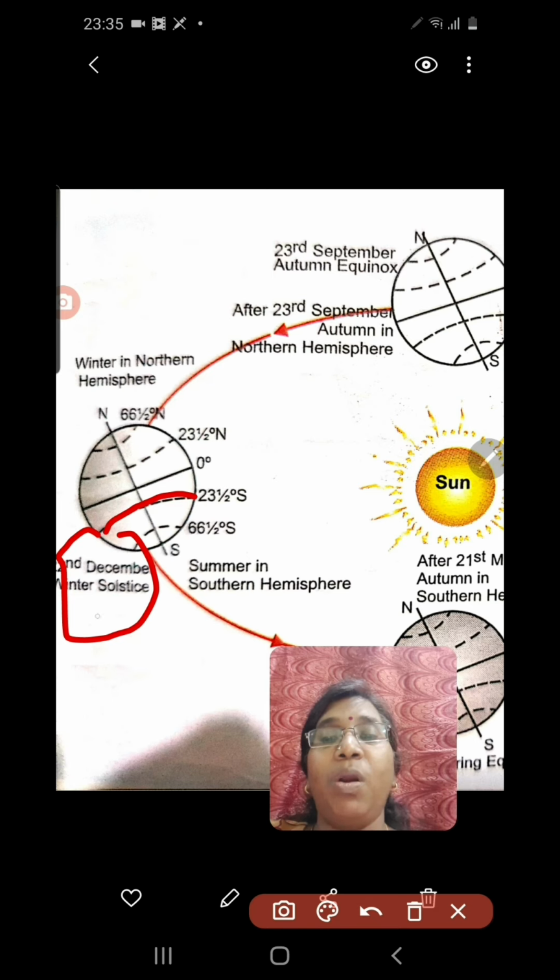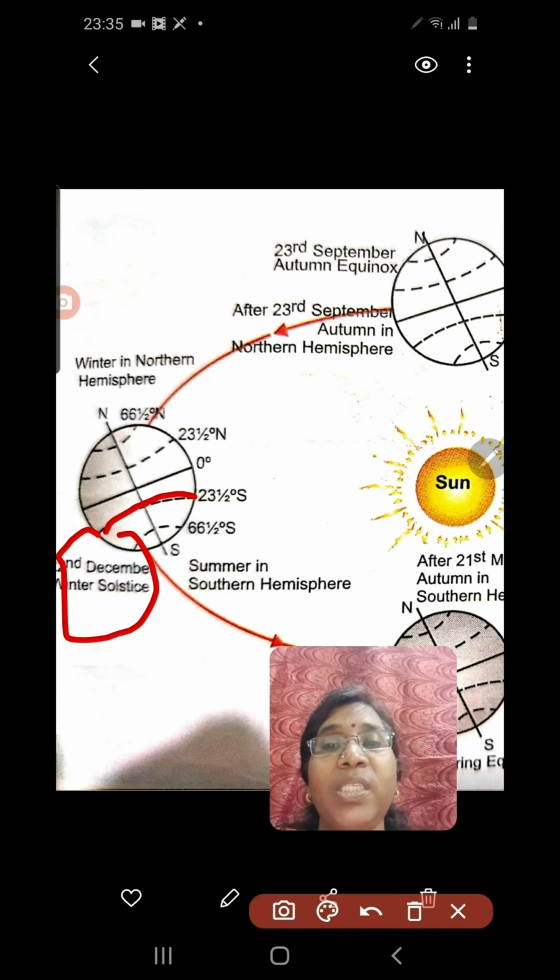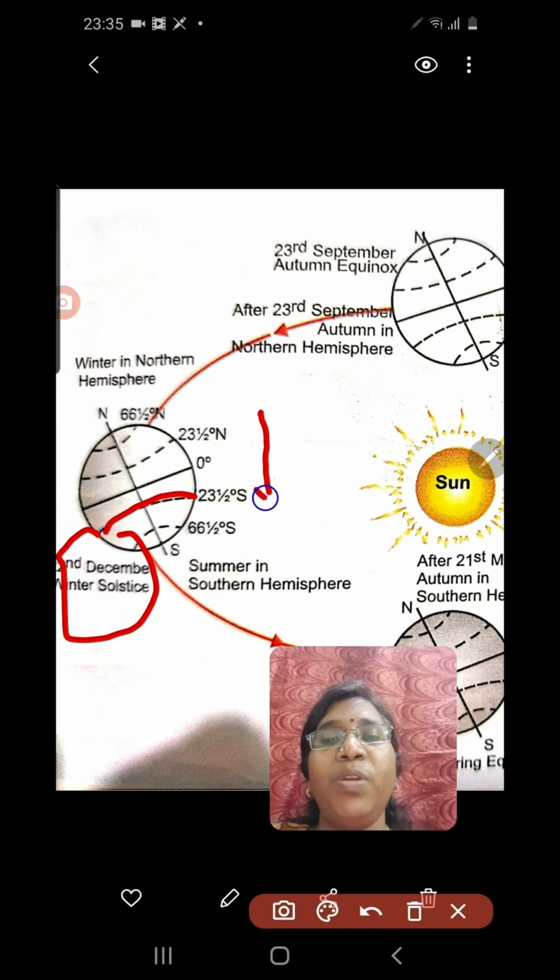So this is called winter solstice. Why is it winter solstice? We learned about the sun's movement. The sun moved from the Tropic of Cancer to Capricorn for 6 months.